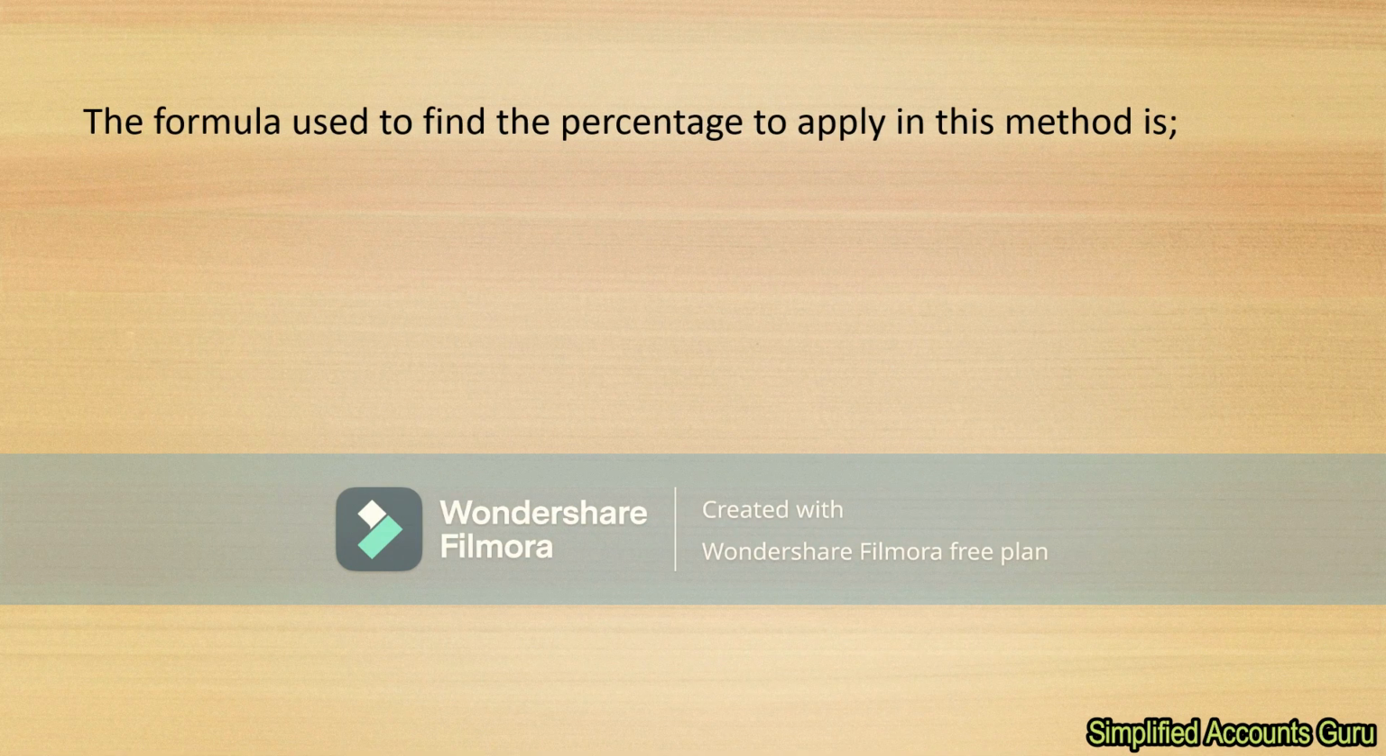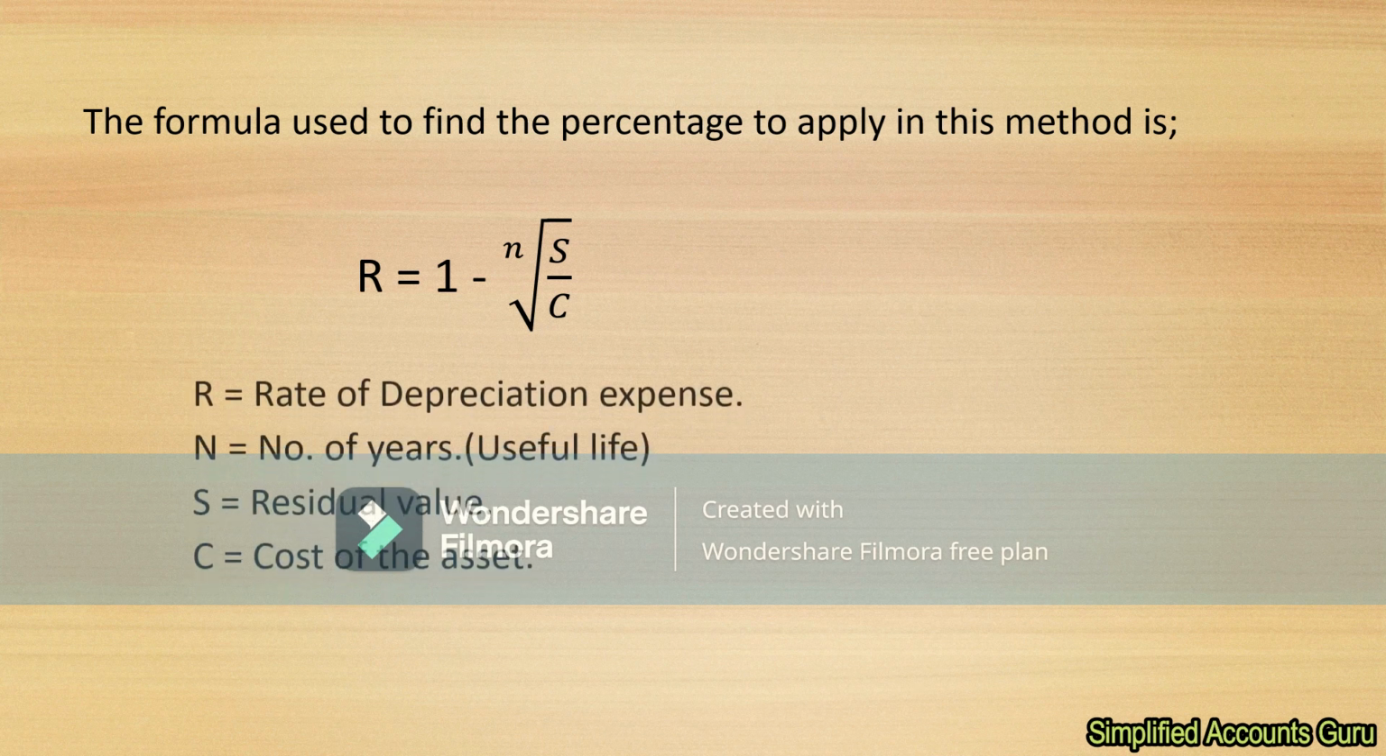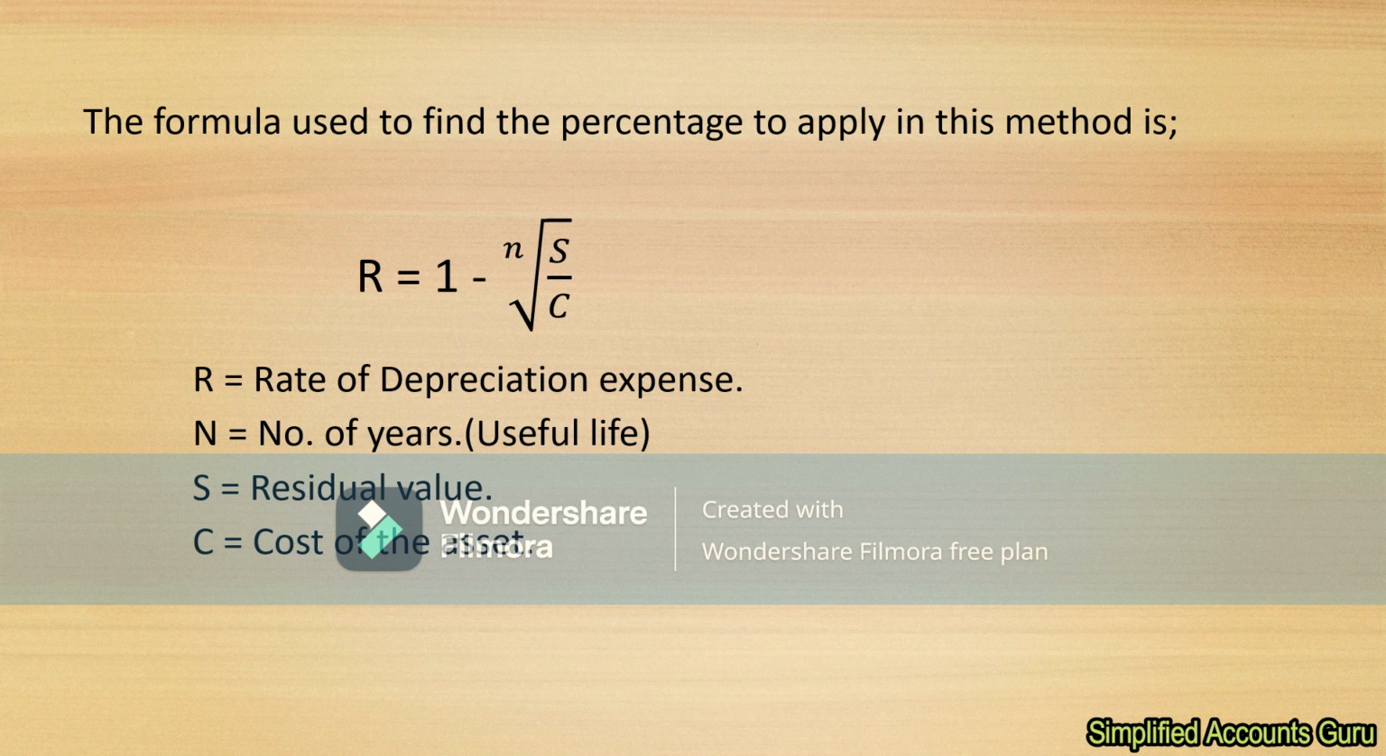Now, the formula used to find the percentage to apply in this method is: the depreciation rate is equal to 1 minus the nth root of S over C. Let us see the meaning of each item captured in that formula, so that we can pick the figures relating to those items and replace them in the formula. R is the rate of depreciation expense. N is the number of years, which is the useful life. S is the residual value, and C is the cost of the asset.